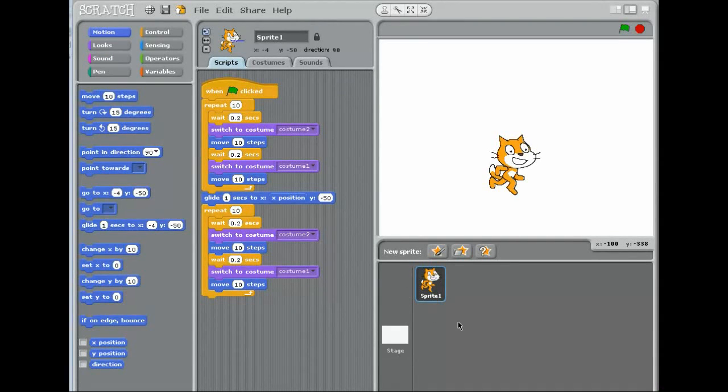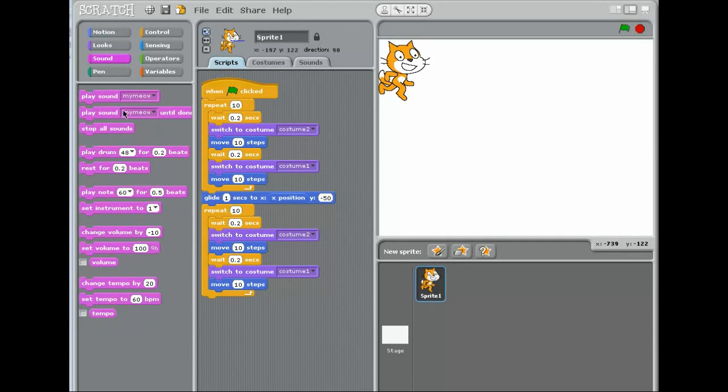Here I'll be describing how to add sounds. So to add sounds, just go to the sound menu and add this meow. So it does this sound.